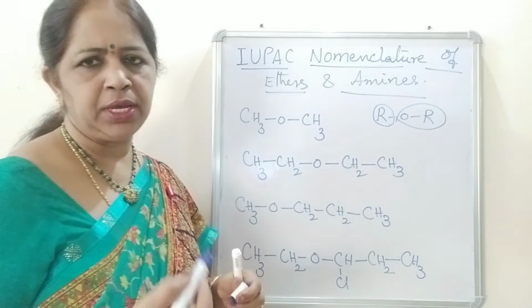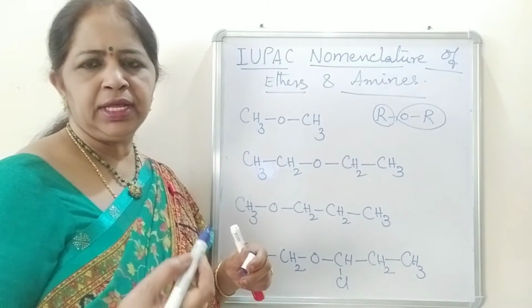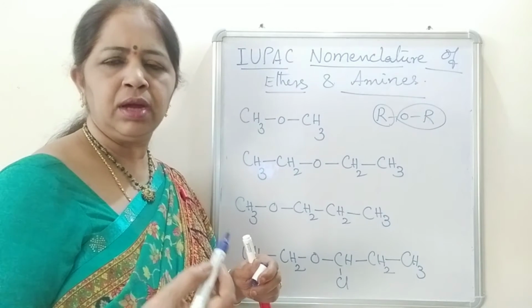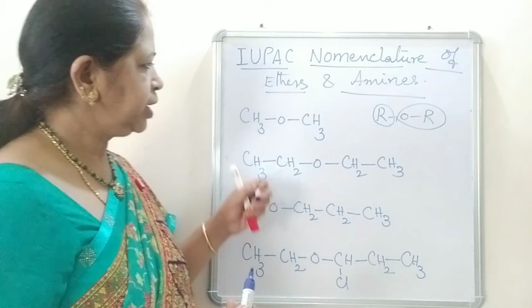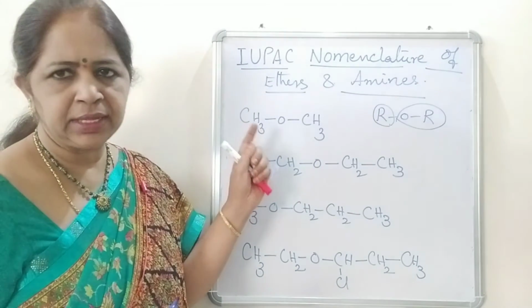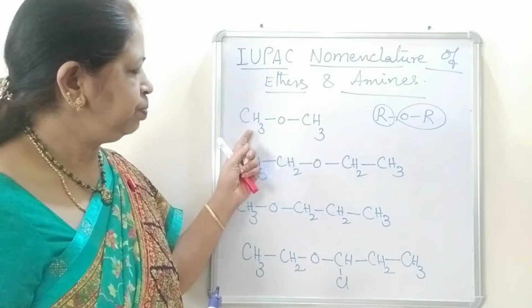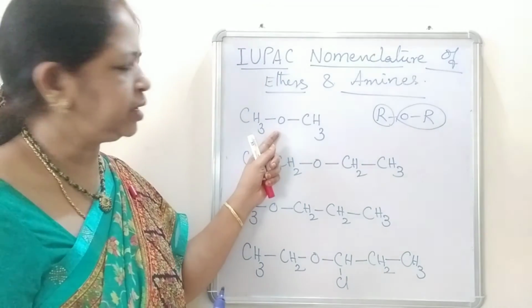How to name these ethers? Ethers may be symmetrical or non-symmetrical, symmetric or asymmetric. Let us take symmetric ether. This is the simplest ether, methyl group, and in between these two methyl groups oxygen is present.